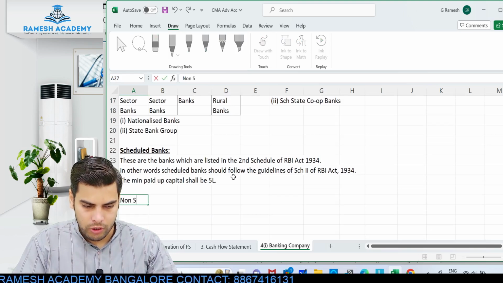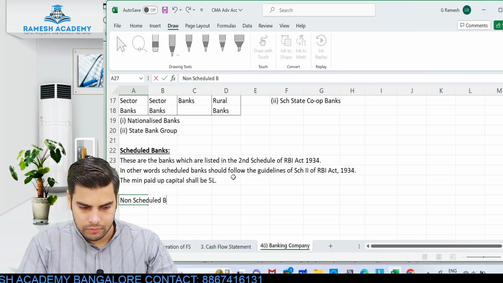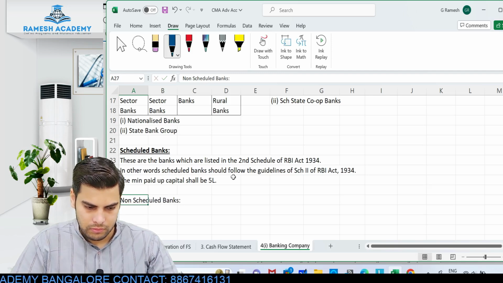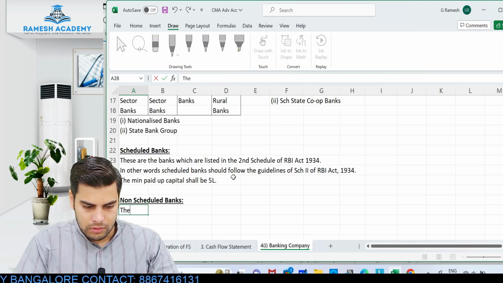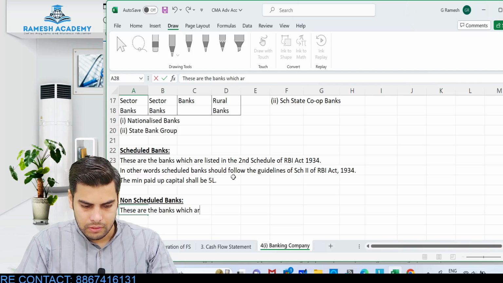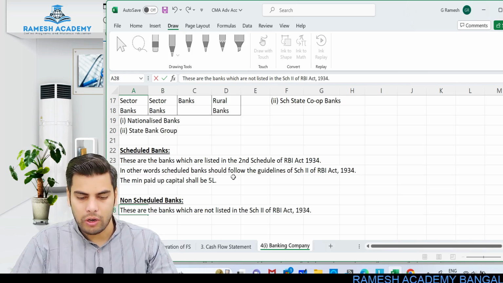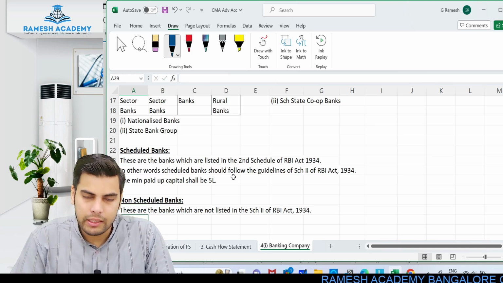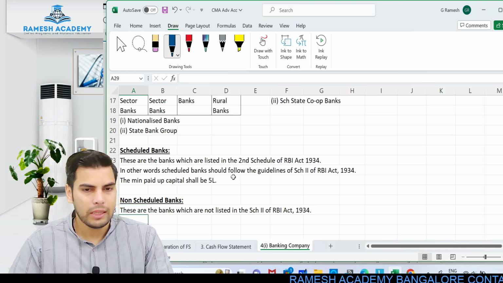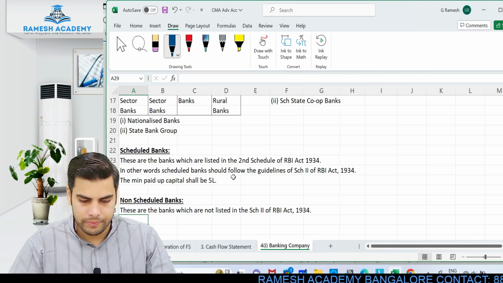Okay, so what about non-scheduled banks? These are the banks which are not listed in the Schedule 2 of RBI Act. Just remember this much, or any banking company other than scheduled bank will be treated as what? That would be treated as non-scheduled bank. Okay, simple.